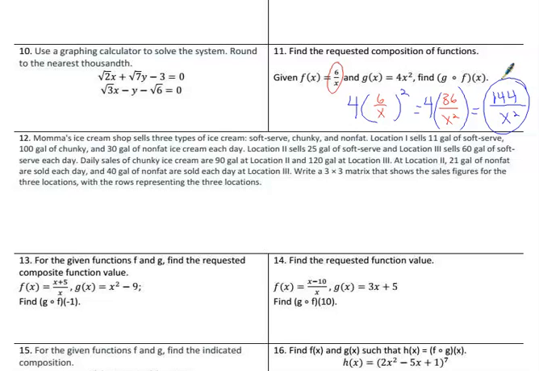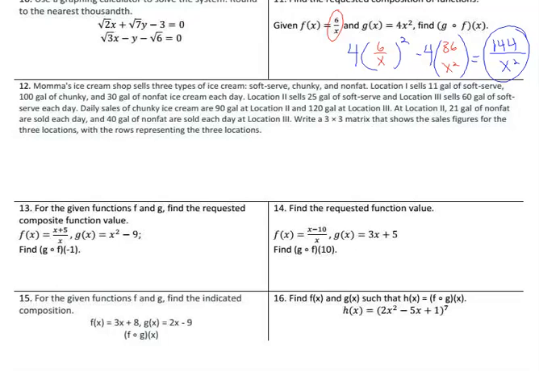On the next one, we just want to write a matrix. And it's that same ice cream problem that I didn't get creative and change, so I left them the same here. So it says we have a 3 by 3 matrix that has the locations representing the rows. So location 1 will be the first row, location 2 will be the second row, and location 3 will be the third row. And our columns are the types of ice cream: soft serve, chunky, and non-fat. So soft serve is going to be the first column, chunky is the second column, and non-fat's the third column.